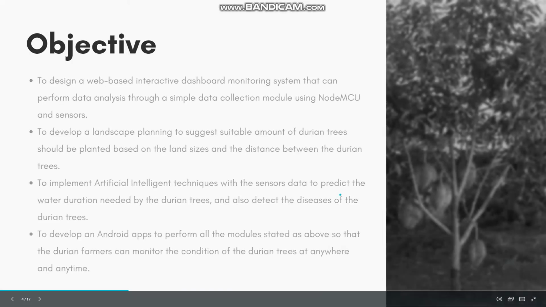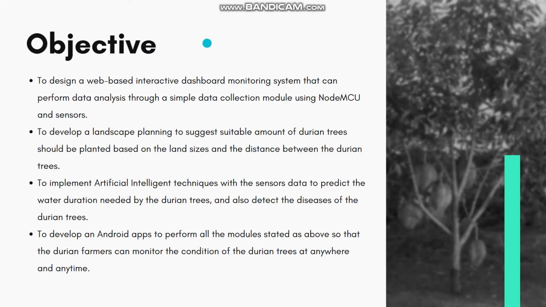In order to solve these problems, the objective of this system is to design a web-based interactive dashboard monitoring system that can perform data analysis through a simple data collection module by using the NodeMCU with multiple sensors. Then we also want to develop landscape planning to suggest the suitable number of durian trees that can be planted on the farmland based on the land size and the distance between the durian trees provided by the durian farmers.